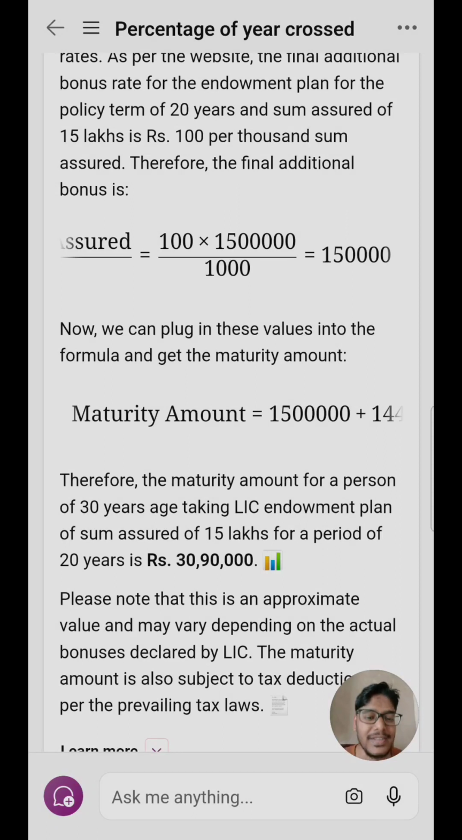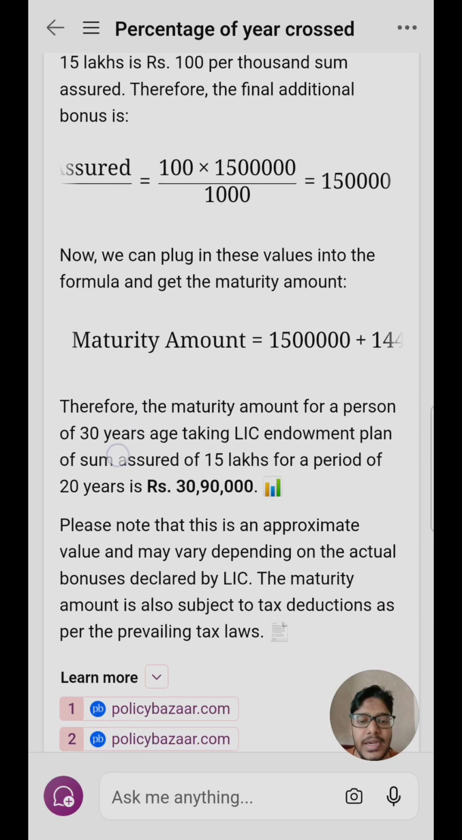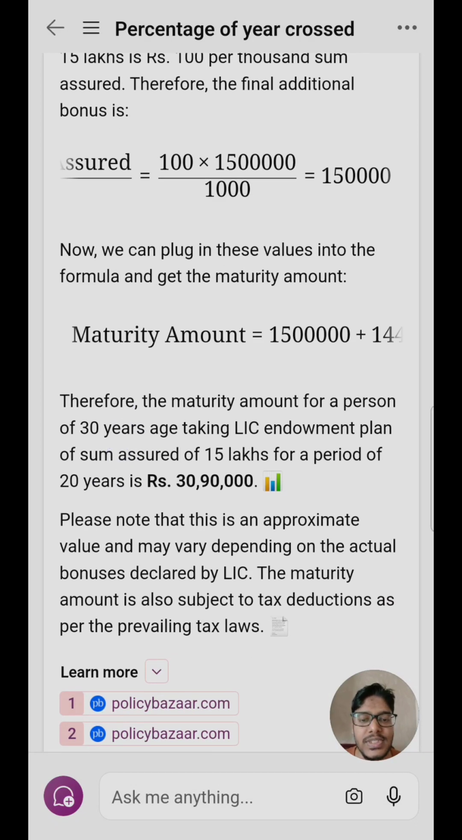Now this is again a figure which might not be totally accurate, and this is just a rough calculation of how the bonus amount, or the maturity amount which the LIC policy holder gets on policy maturity, is calculated, and it may vary on actual bonuses. This is the maturity amount, which is again subject to tax deductions and other stuff. There will be a tax levied. So this is the approximate amount which a policy holder can get.